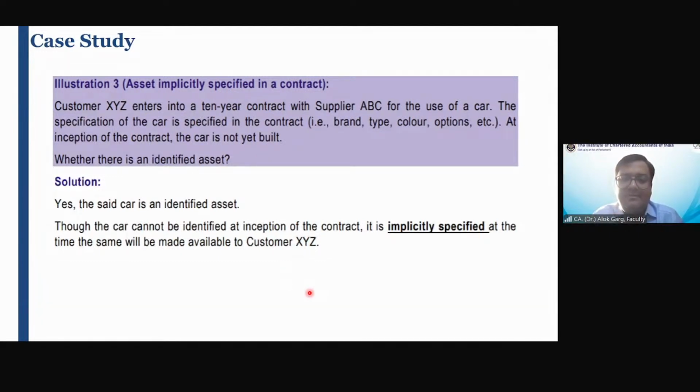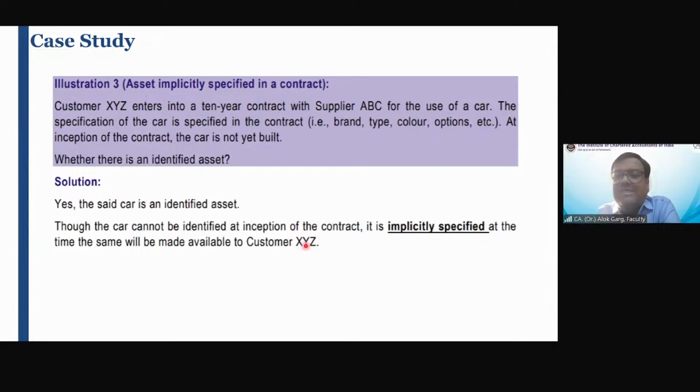Yes. Why? Though the asset is not ready to be given for the lease, the contract specifies clearly what type of car or asset he wants, and as per his requirement, the lessor will make it available for the customer. So yes, the car is an identified asset. Whether the accounting will happen or not, we'll discuss later on.